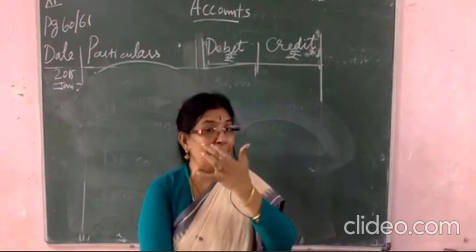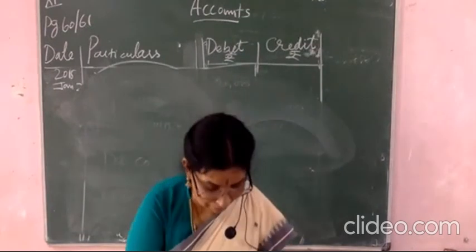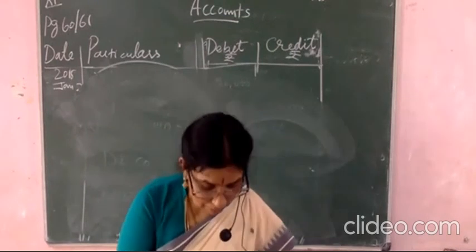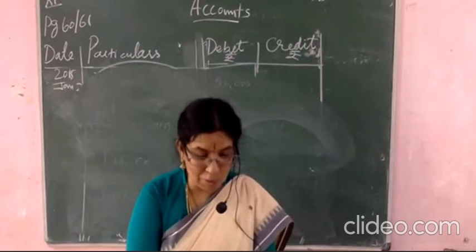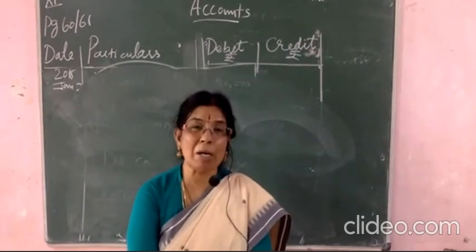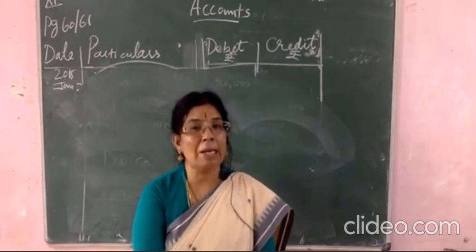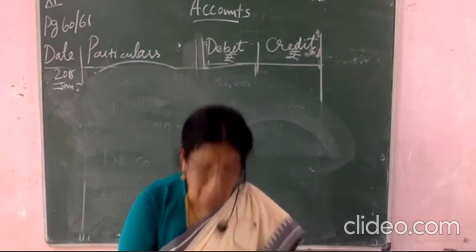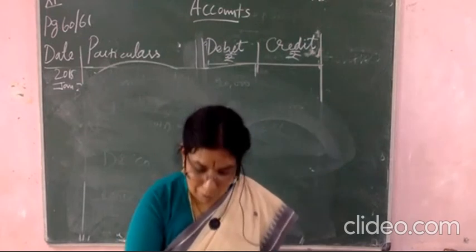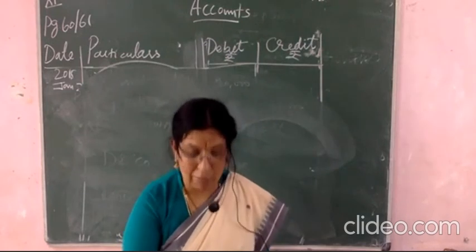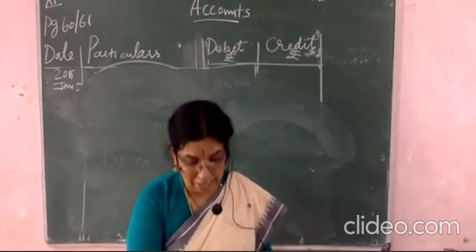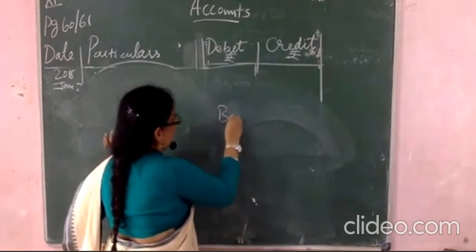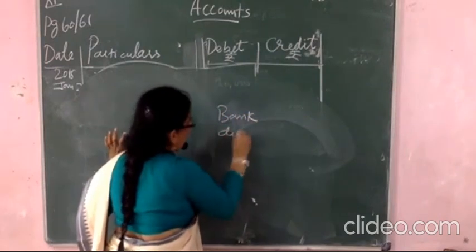I told you in the earlier sum also, full settlement means somewhere here 9,000 is given and deposited the same in the bank. So what amount did you sell goods for to D&N company? You sold goods on credit of 10,000 rupees and here full settlement is 9,000 rupees. So the remaining 1,000 rupees will be your discount. Okay. So bank is debiting, bank account and then discount account and then D&N company account. What accounts are related here? Bank is related and then discount will be there.